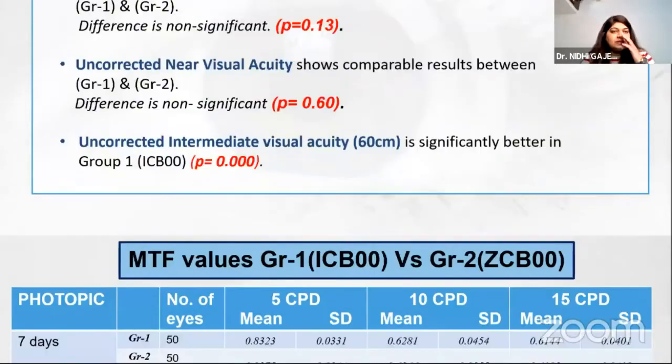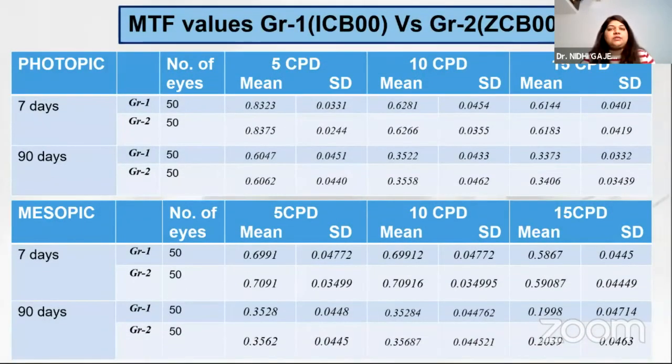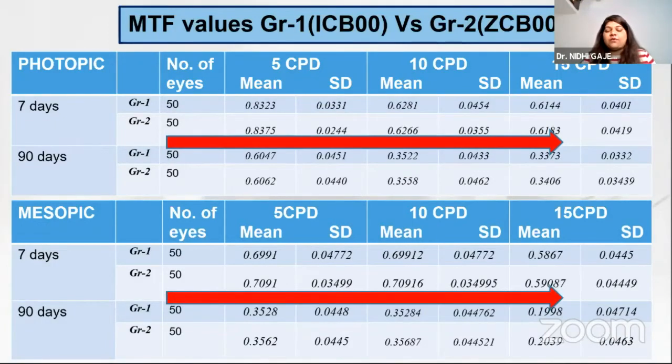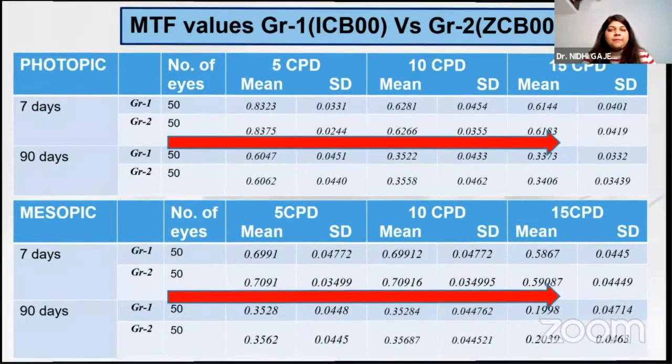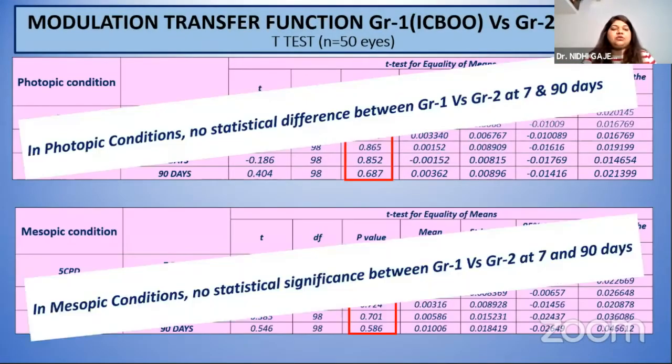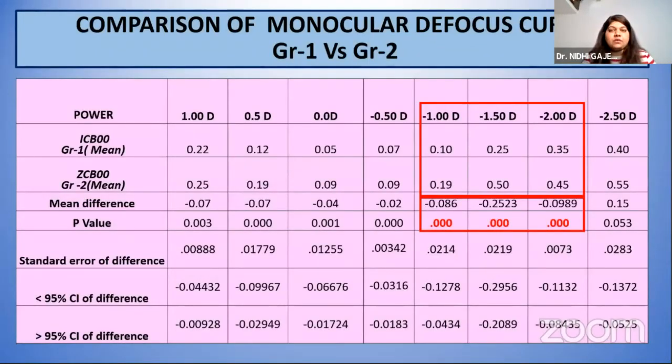Contrast sensitivity was seen in photopic and mesopic conditions in both the groups at 7 and 90 days, and it was seen with increasing spatial frequencies. The MTF values for both the IOLs were decreasing. On further analysis, we found that in photopic and mesopic conditions, there was no statistical difference between both the groups at 7 and 90 days.